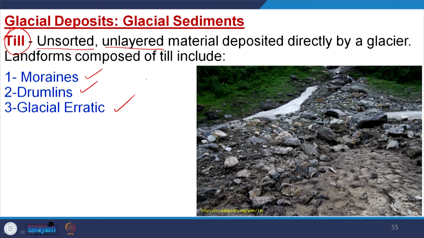Glacial erratics we have already discussed earlier, and moraines and drumlins are the unsorted, unstratified form of glacial deposit. They are directly deposited by the glacier, not in the outwash plain. Outwash plain means glaciofluvial deposits, but here it is the glacial deposit. Now, if you see these photographs, the material starts from boulder through clay size particles, there is no sorting, no preferred orientation, no preferred layering. So, this material is called till.